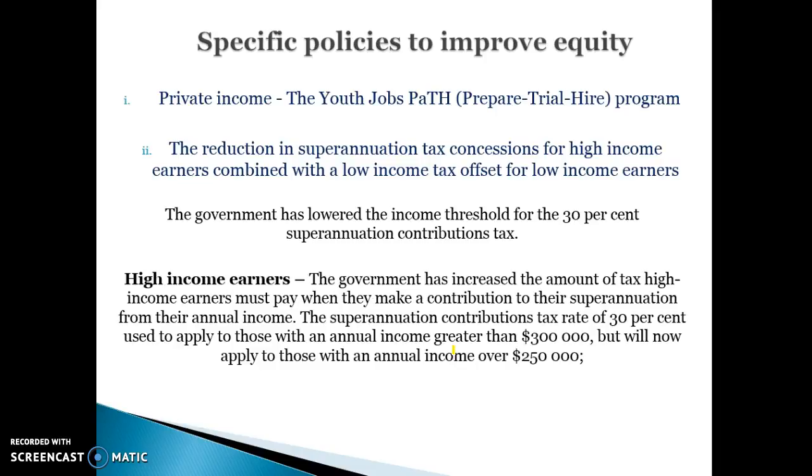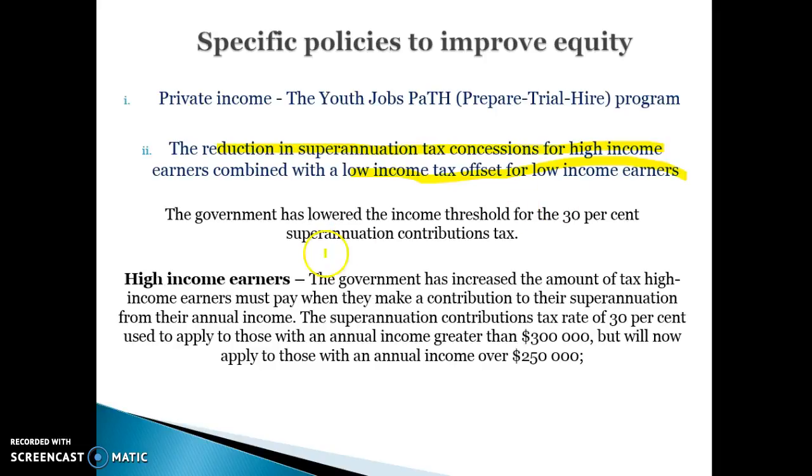This is the big policy that I want to address in relation to equity and how it's helping equity for this year. The reduction in superannuation tax concessions for high income earners, with a low income tax offset for low income earners. So what they're basically doing in this year's budget, the government has lowered the income you're allowed to earn before you start paying 30% superannuation contributions on your tax.